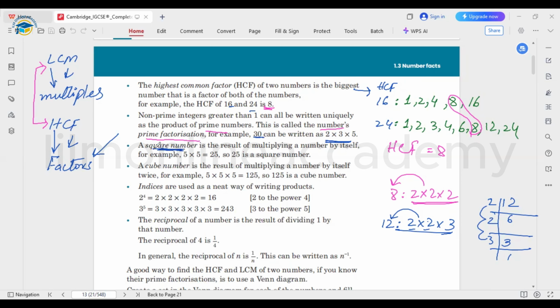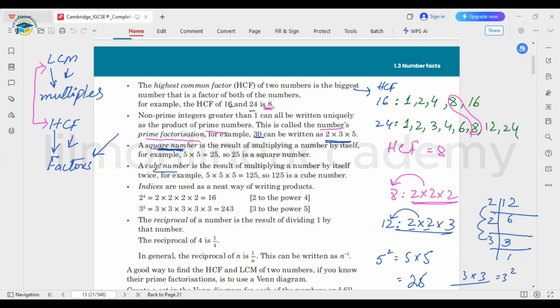If we are going to multiply a number by itself, that would be called the square of the number. For example, if I have the number 5 and I want to find out the square of this number, I'm going to multiply the number by itself, and that would be the square of the number. Fine. So two numbers multiplying together will give you the square of the number.